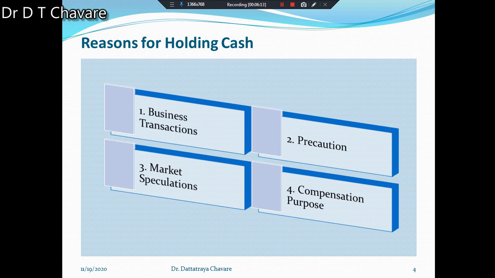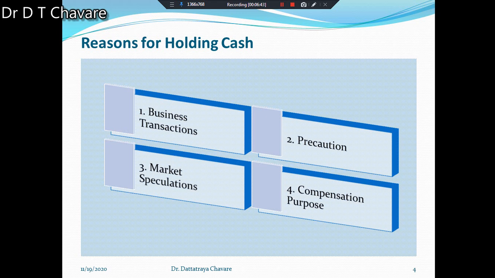Such unexpected events may be floods, strikes, early payments, slowdowns in collections, increase in prices of raw materials, etc. At that time cash is required, and for the precautionary measure, such cash is held. That's why this is the second reason for holding cash in the business.